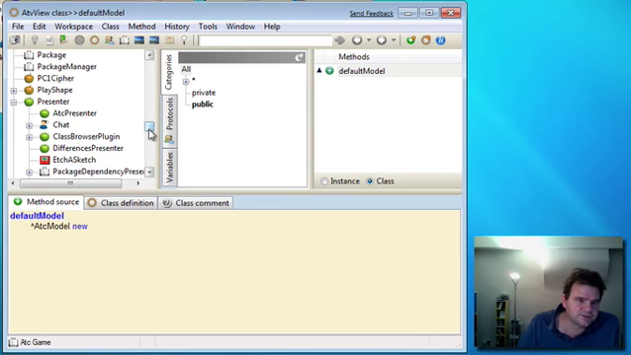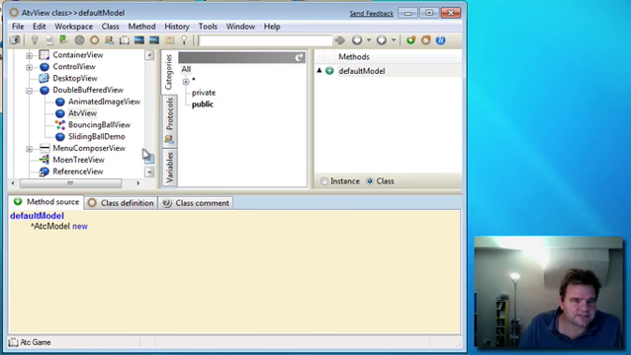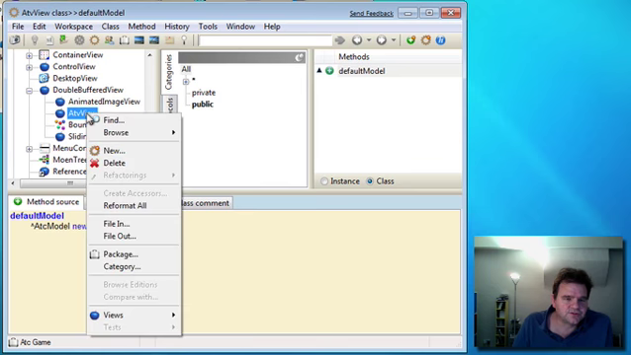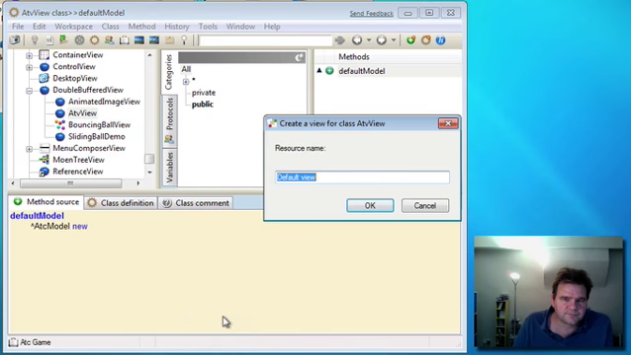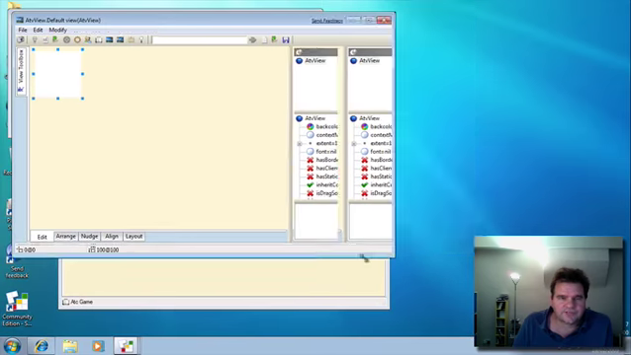The next thing we want to do is link up the view object with a presenter. Now the way that Dolphin does this is we create an instance of the view and we save it down as part of the presenter class as its default view. So the easiest way to create a default instance of a view is to right click on it, go to the Views submenu and say New. We'll give it a resource name of default view. Okay, and we launch the